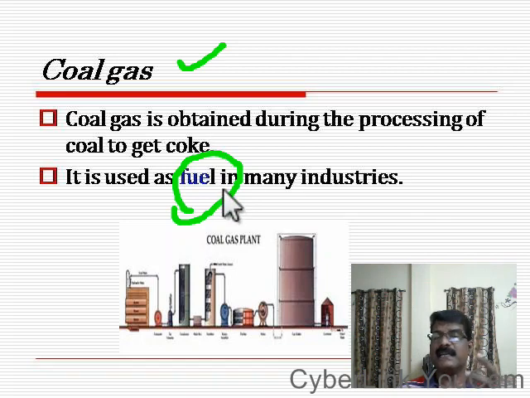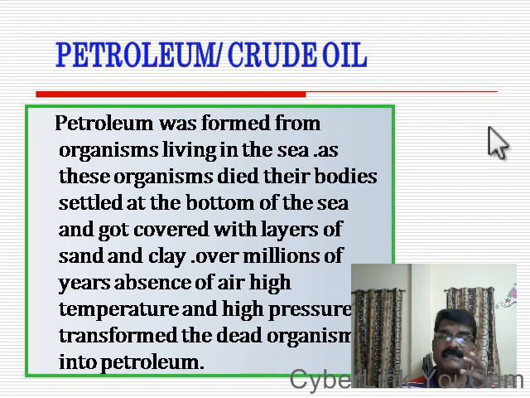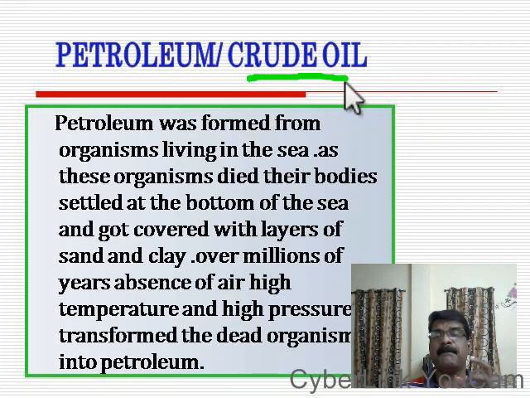This coal is a fossil fuel. Why is it called a fossil fuel? Because we know that this coal is formed from the plant debris over millions of years. Therefore, it is a fossil fuel. And the next fossil fuel or the next exhaustible resource we have to study about is petroleum. Petroleum is known as the crude oil. It is known as the black gold or liquid gold. See, petroleum is actually formed from sea.